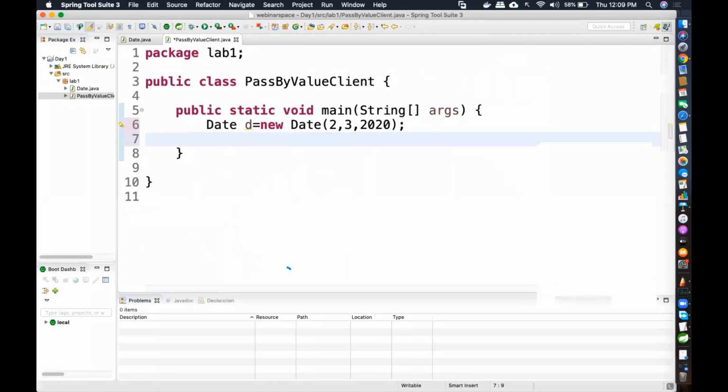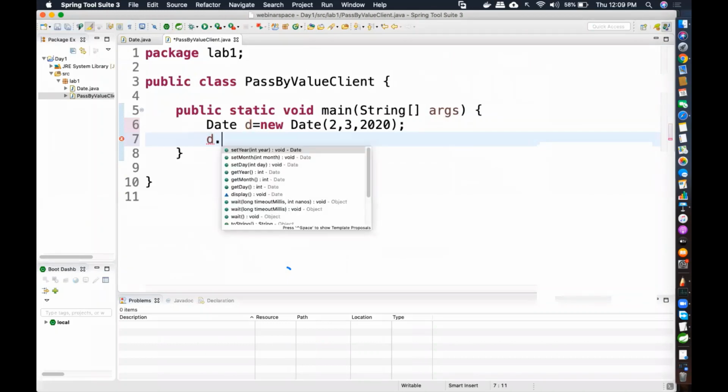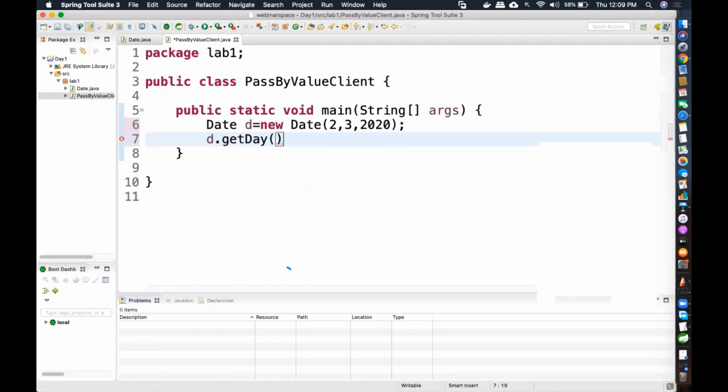Now, how do I access this? With d, you are going to use an operator called the dot operator. Using that, I can call the method. You see, it is showing all the public methods that are available. So I can call getDay, and if you try to print, I can print out the day.